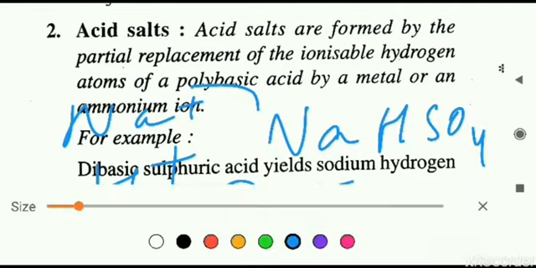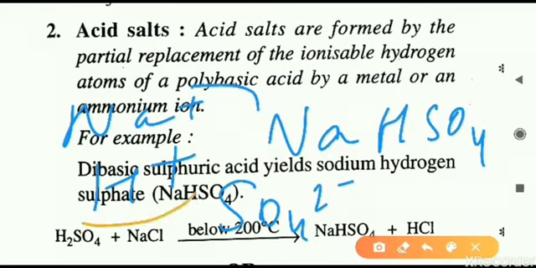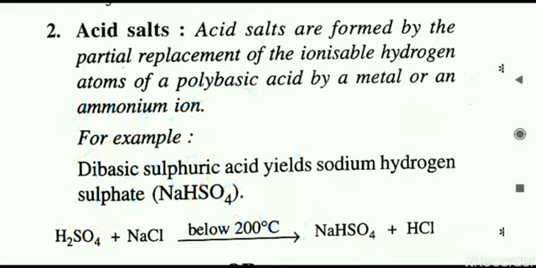So in the ions you can observe that when it is dissociating, it has an ionizable hydrogen atom. That is why this type of salt is called acid salt, because it can behave like an acid. Acids are those substances which produce H plus ions. Now this salt is also behaving like an acid, producing H plus ions. That is why they are known as acid salts. They are salts, but more or less they also behave like acids.